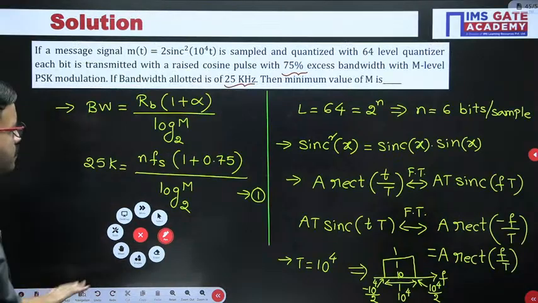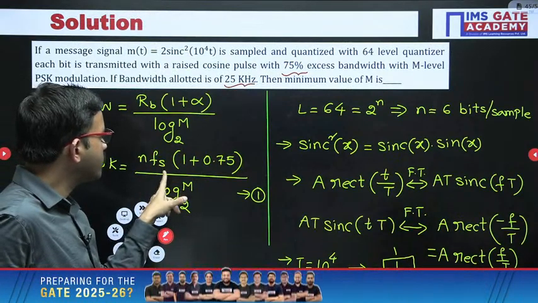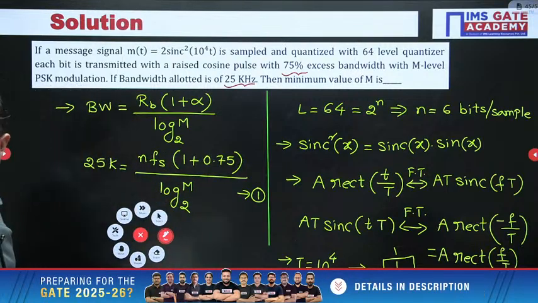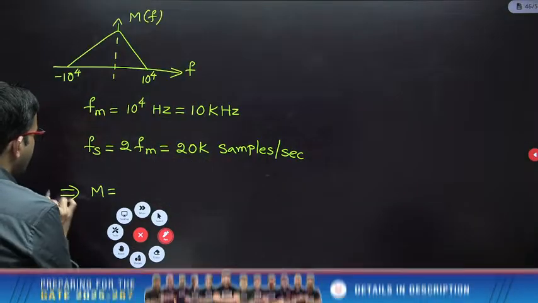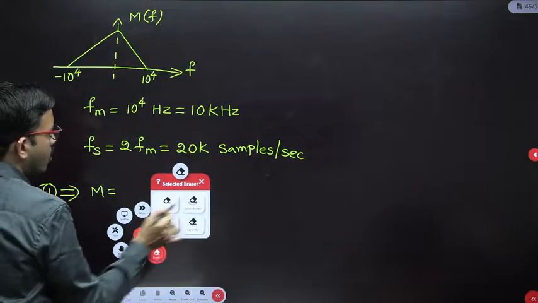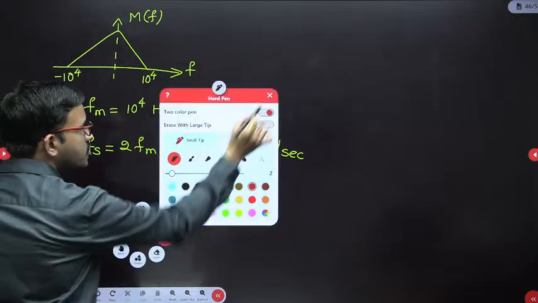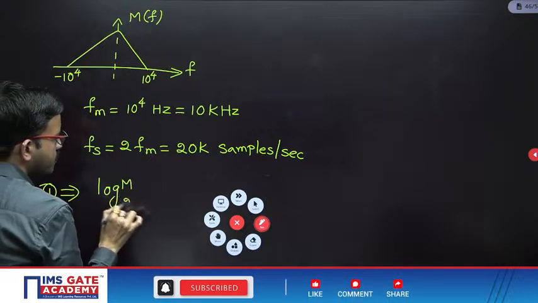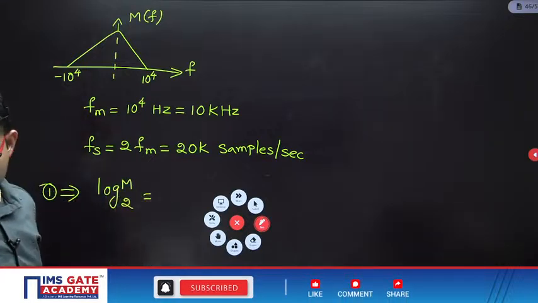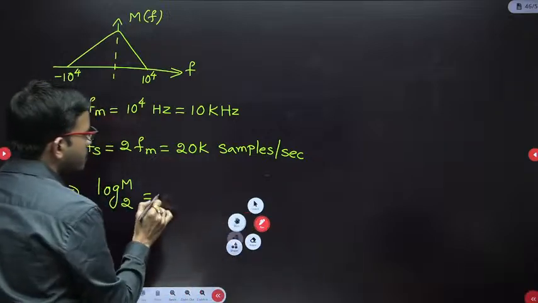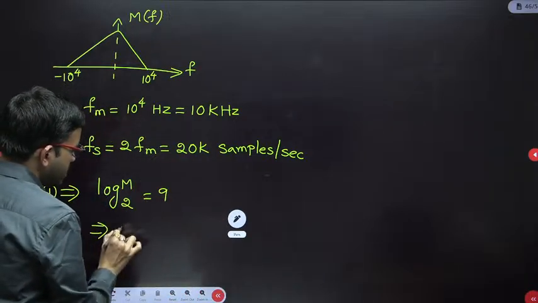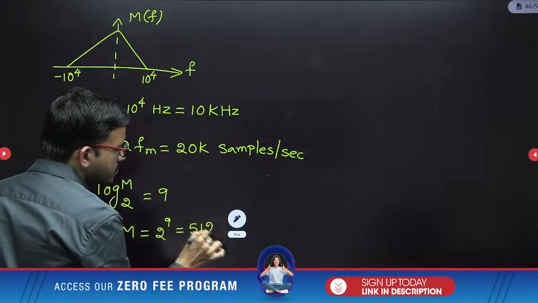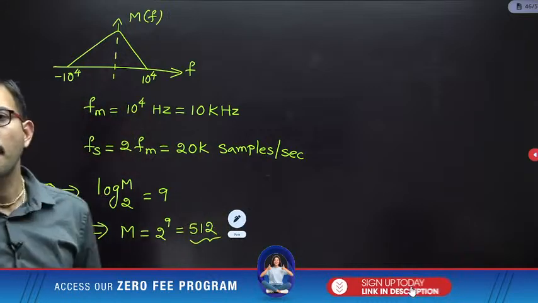All of you give it a try. Whatever n value we got, the Fs value we got, and this expression, do the simplification. From equation 1, regarding log m base 2, after doing the simplification, how much are you getting? Tell me, and from there you can figure out the m value. Log m base 2: I hope all of you will get 9. You can just cross verify. M equals 2 power 9, that is nothing but 512. So this is the final answer for this question.